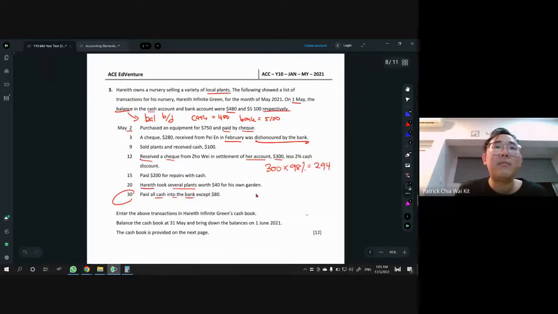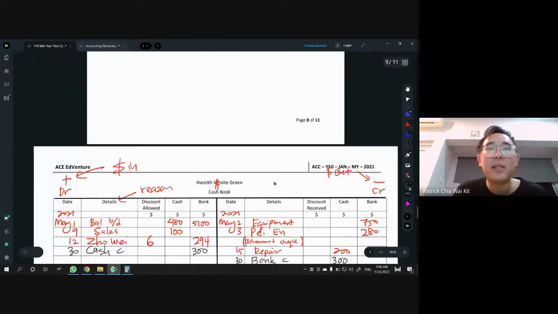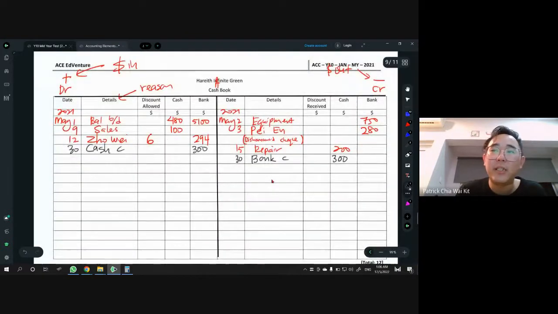Everything that is given is all done, and then the question asks us to enter this in the cash book, balance the cash book and bring down the balances. So we have to do the final part, which is the balancing. As usual, leave one row empty, because we want to put your balance CD. Then we do the totaling.